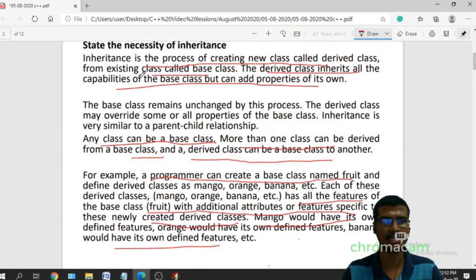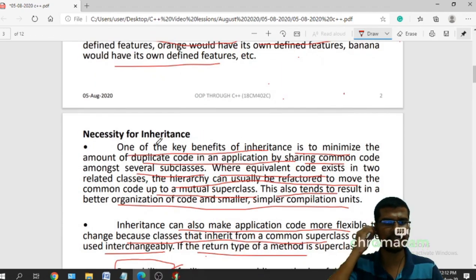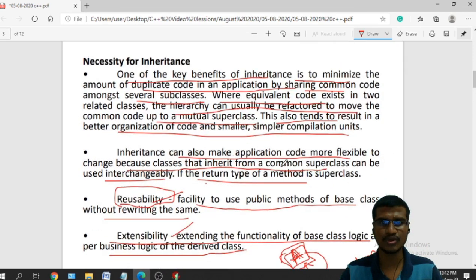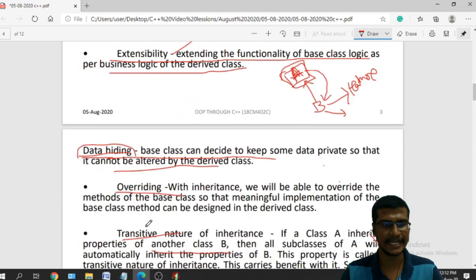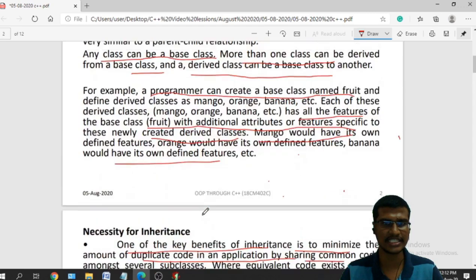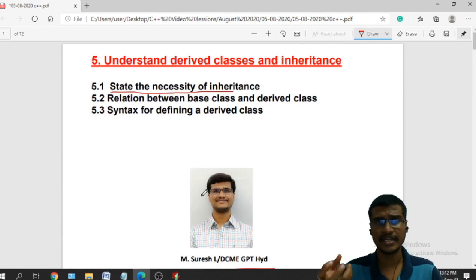We have different things. One of the key benefits is that we can minimize the duplicate code, and we can also make the application code more flexible and reusable. I can reuse the existing code, I can extend the features, I can hide data, or I can override with function overriding or the transitive nature. All these are the necessity and advantages. The main advantages are reusability, since I can reuse the existing features, which will increase readability, and also extensibility. I can extend the features.